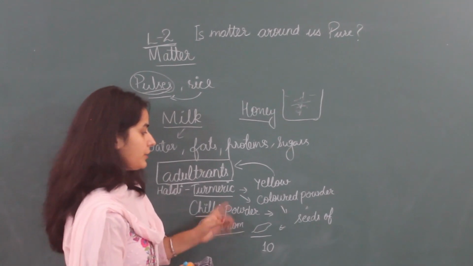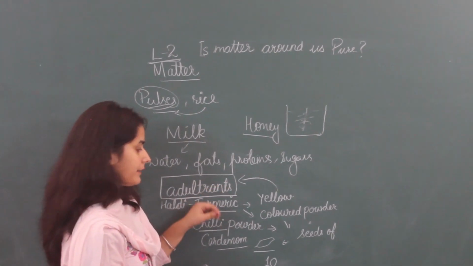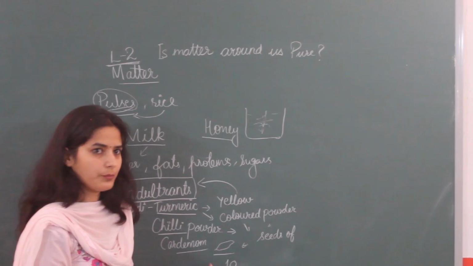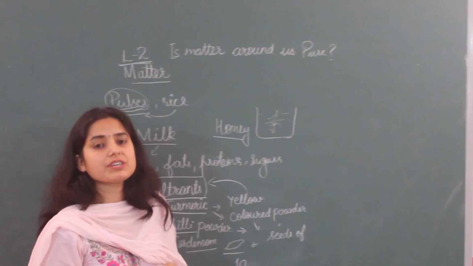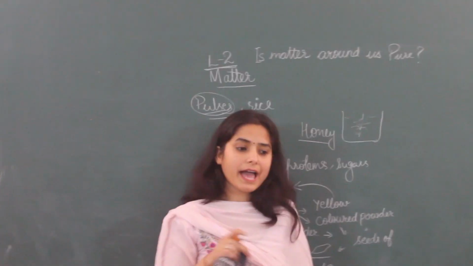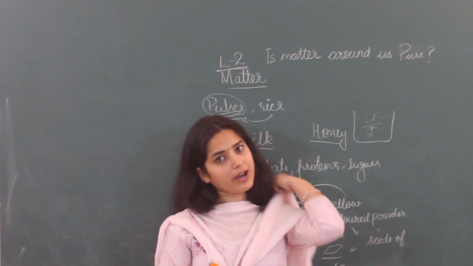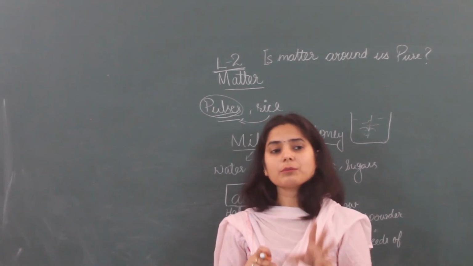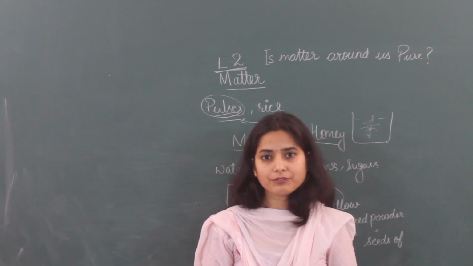Okay. Now I think you understand properly what adulterants are and why they are mixed. Adulterants we don't want, but sometimes we have to add something to something else to make it useful. For example, if you are making a dish, you have to make a kheer at home. Then what will you do?